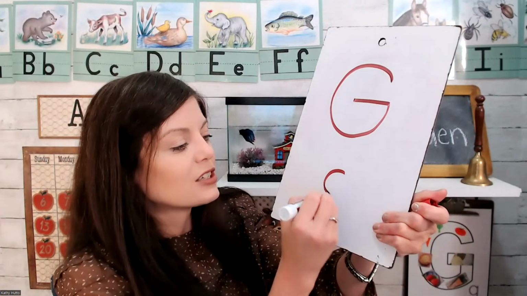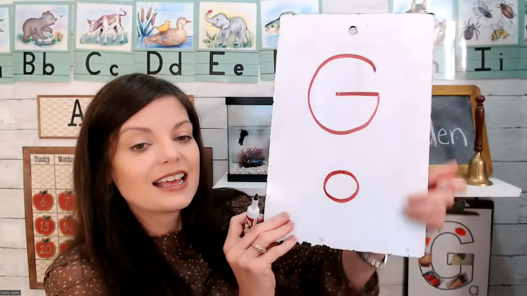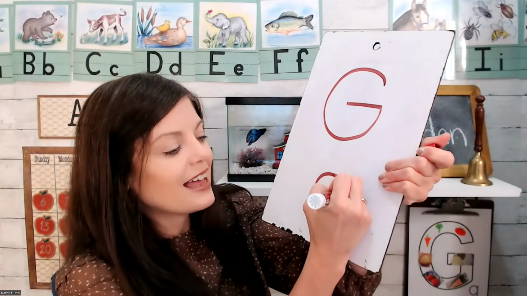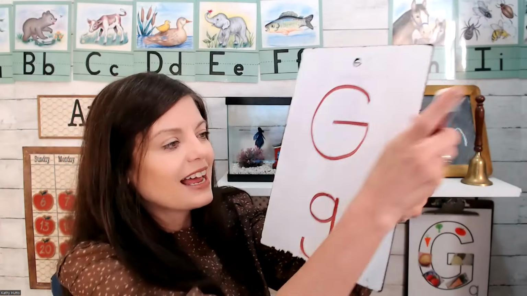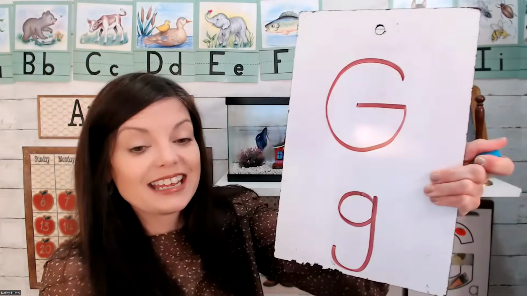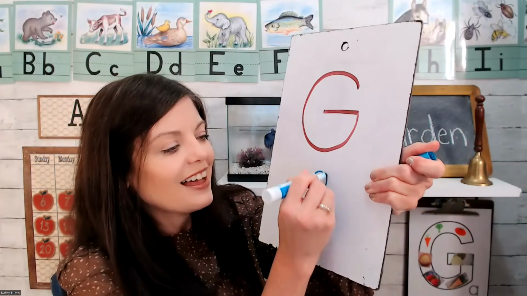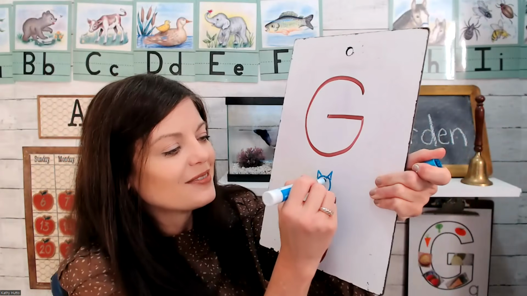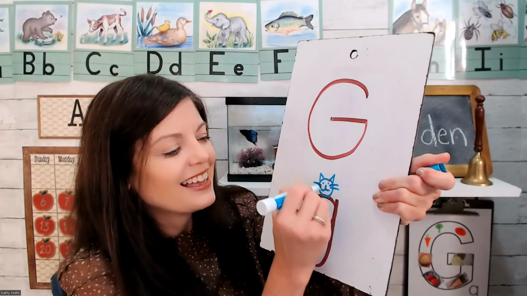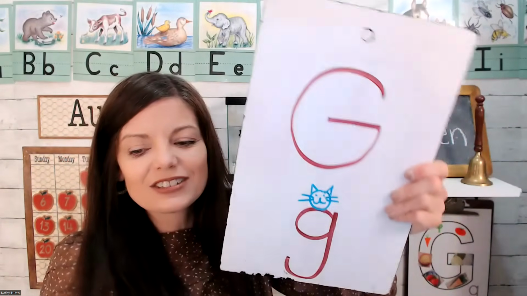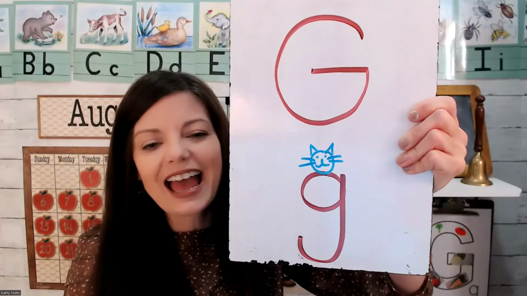Small G has a circle like this, and then right beside it, a kitty cat's tail. That's what I like to call it. In fact, I can turn this G into a kitty cat. That can be the body. There's the tail. I'll put a head and some ears. And there you have it. Our little letter G looks like a little kitty cat.